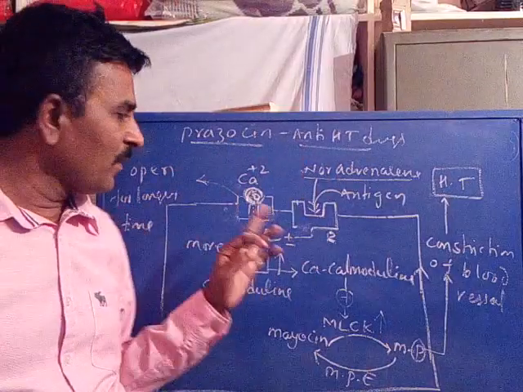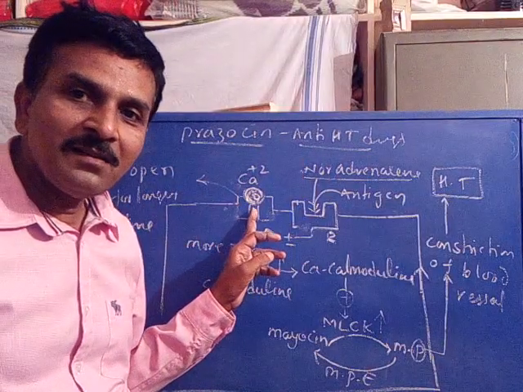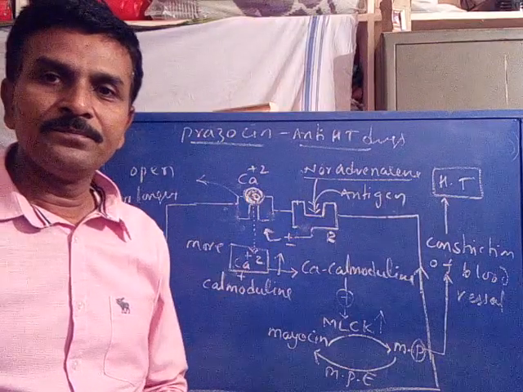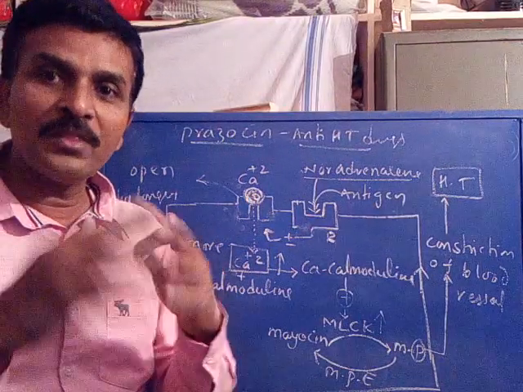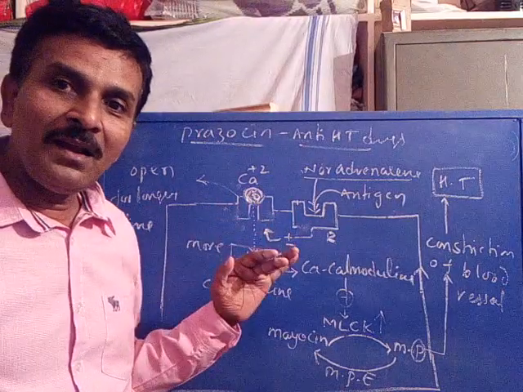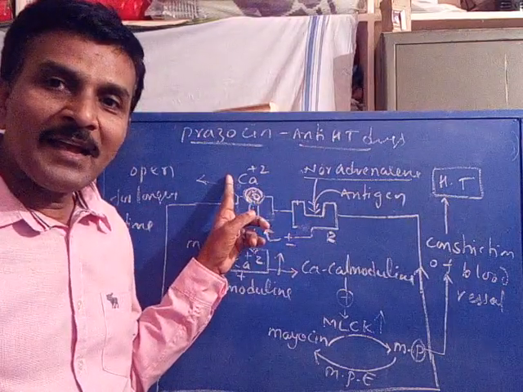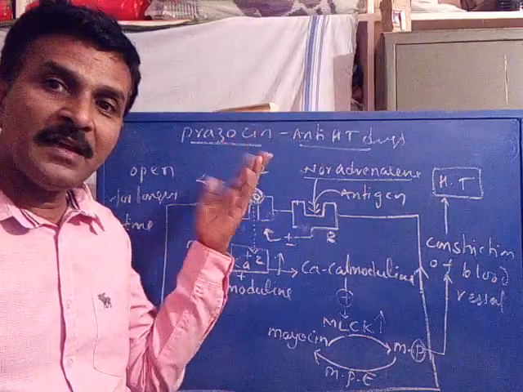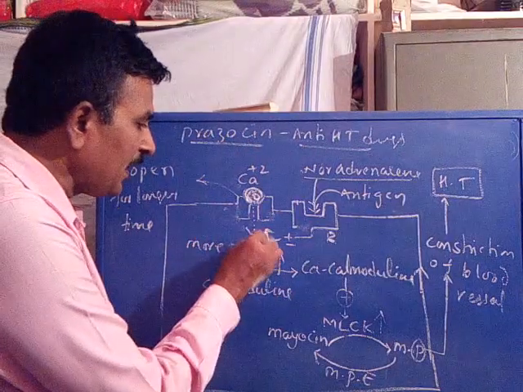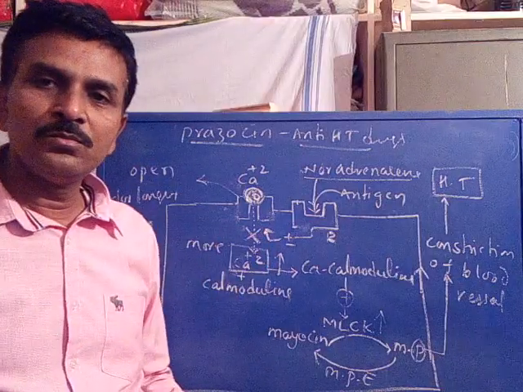This drug binds with the calcium plus 2 channel and blocks the channel. Blocked or closed the channel. Now when the drug blocks the channel, the entry of calcium plus 2 from outside the cell into inside the cell is prevented. There is no entry of calcium plus 2.